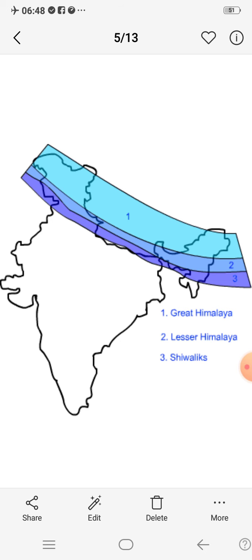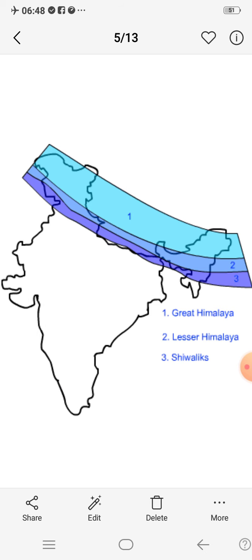In the Great Himalaya, the world's highest peaks are located. In the Middle Himalaya, we can see the hill stations. Let me say the names of some hill stations: Shimla, Manali, Kasol, Dalhousie, Kufri, etc.